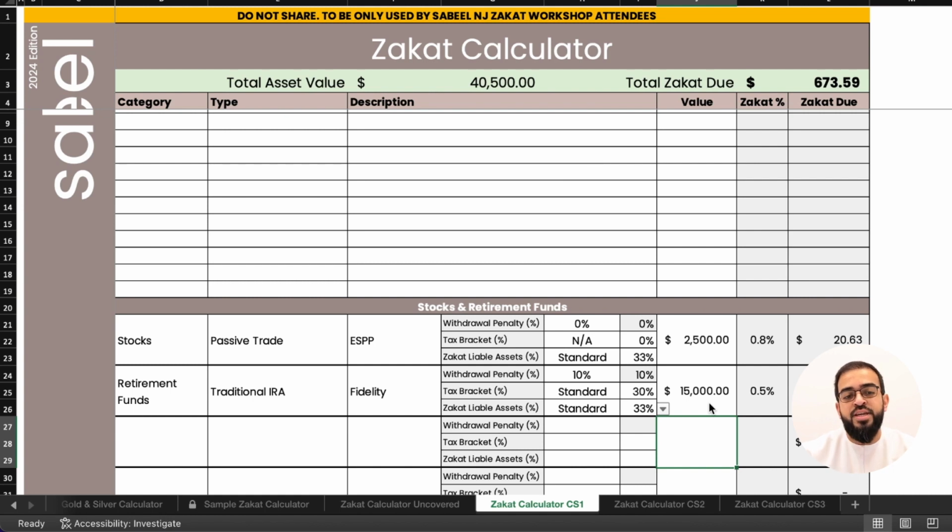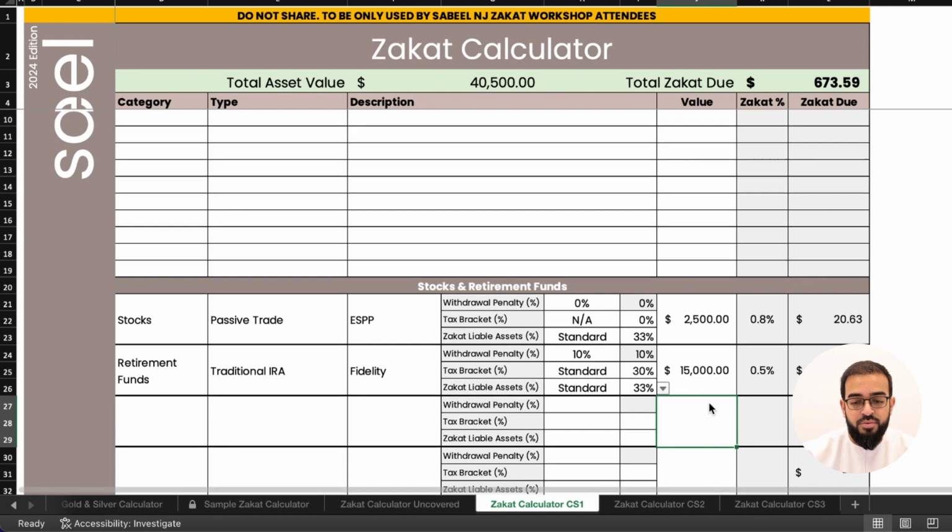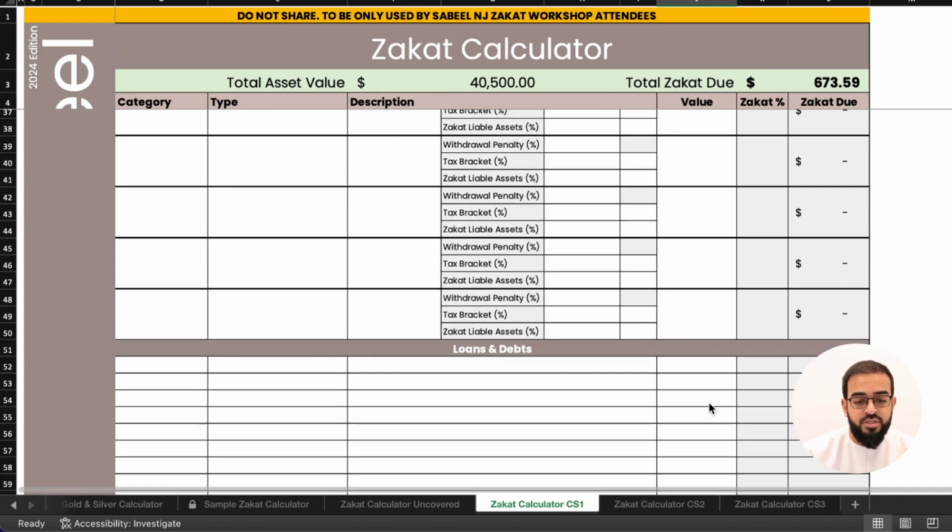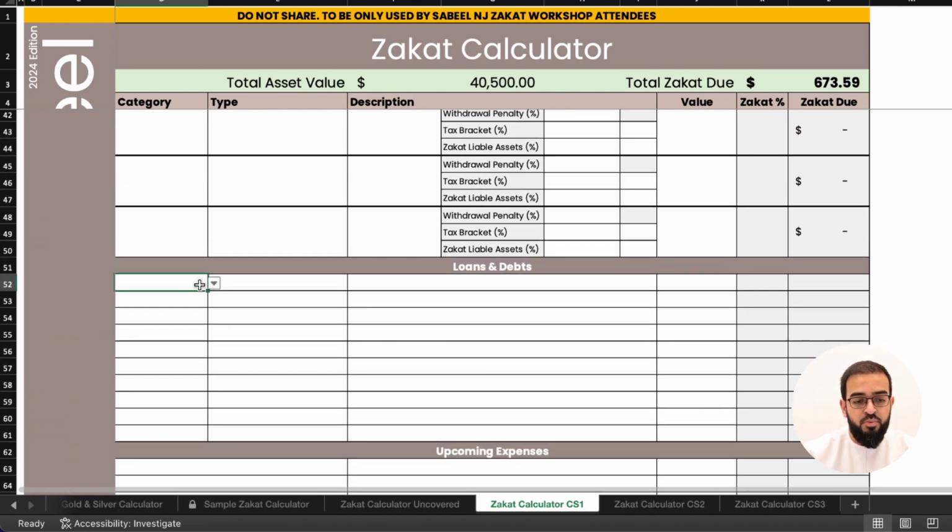So he has $40,500 in total asset value. This is before putting any type of deductions or expenses in. So we'll move on to the loans and debts portion to see how much debt he has. For debts he owes, we'll put meher at $5,000.